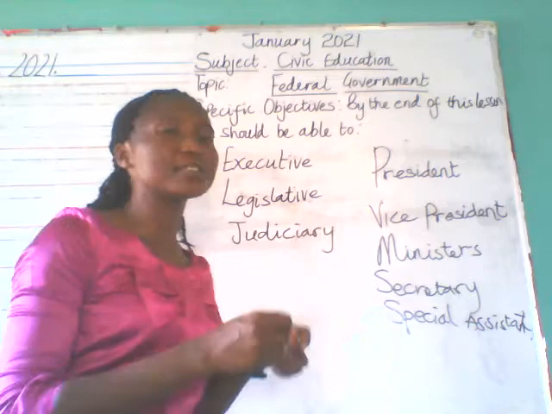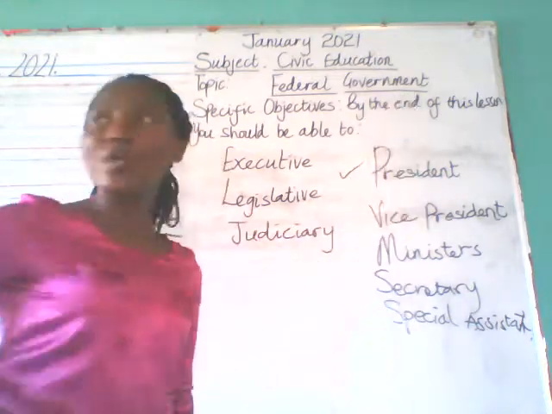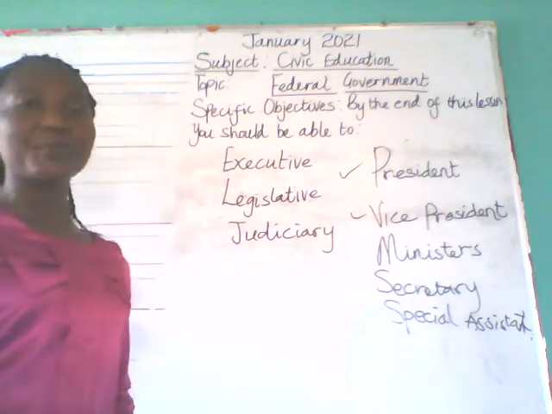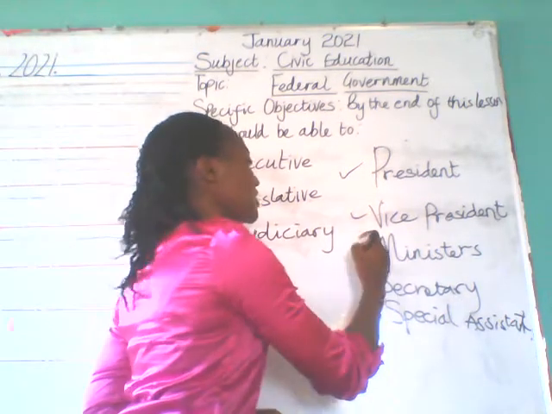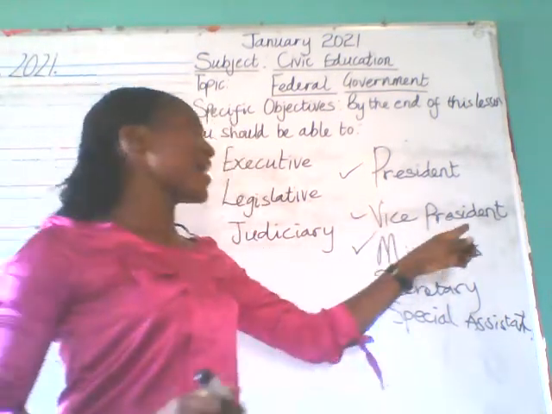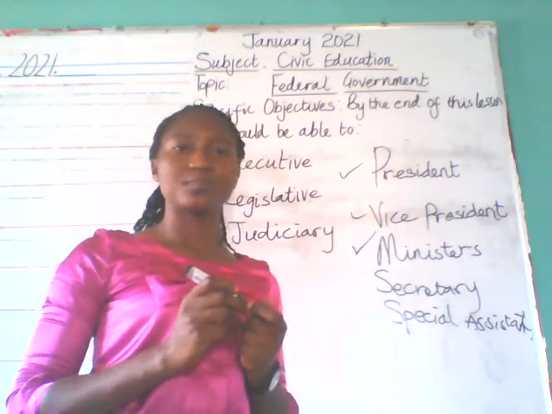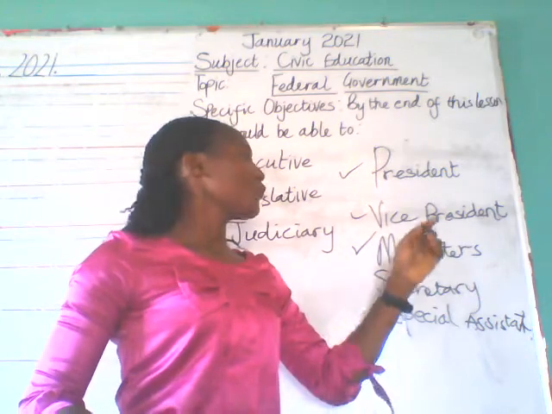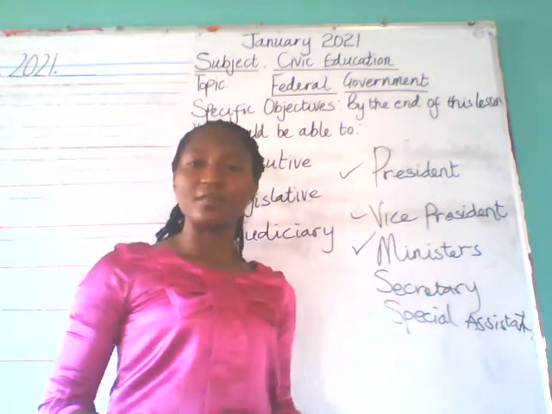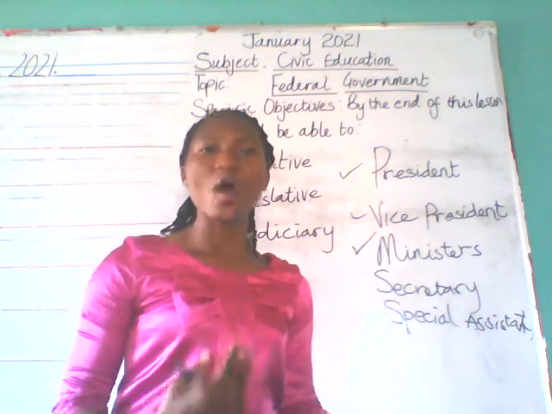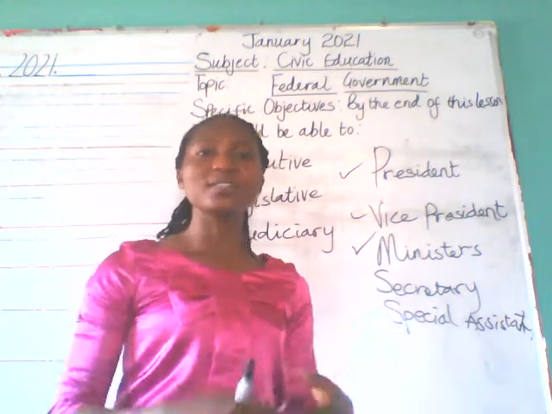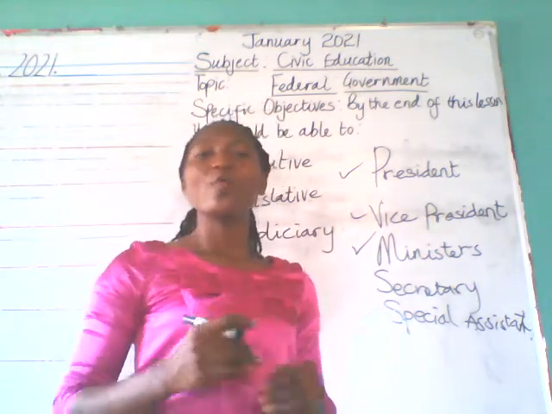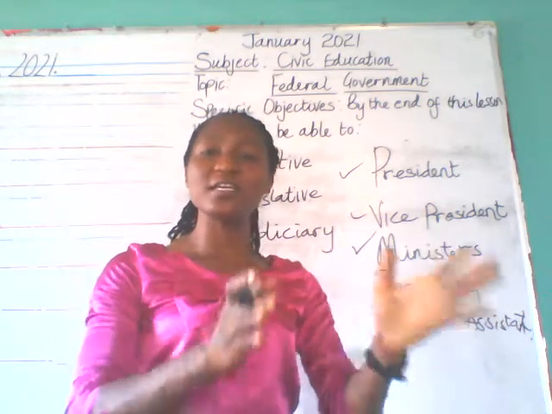Number one is the president, which we have seen his picture. Number two is the vice president. Number three is the ministers. Vice president is only one person. Another one is the minister, which we can have minister of health, minister of water and transport, minister of many other things we have in the country. We have the people that oversee them.